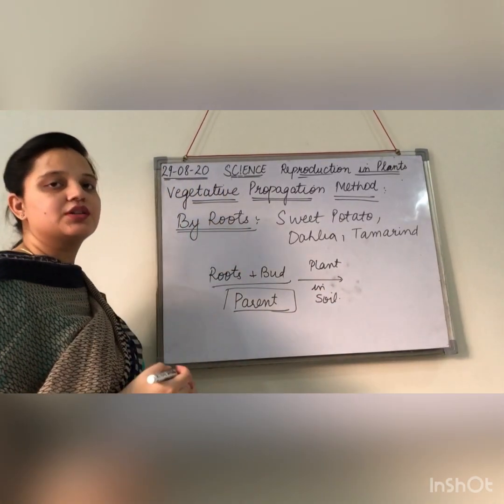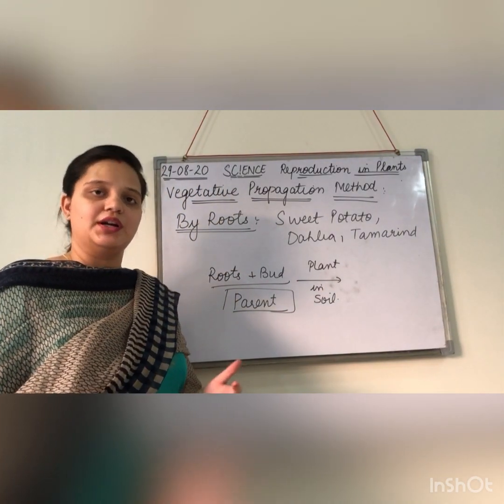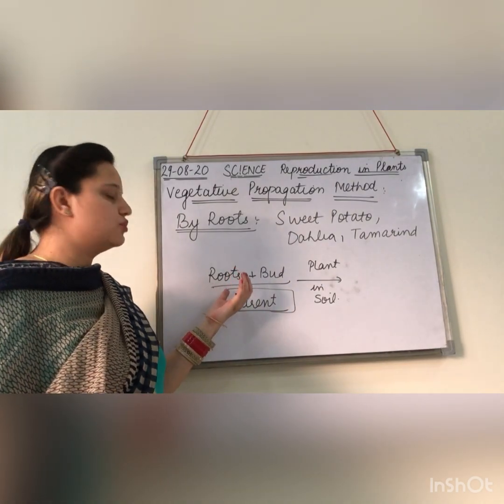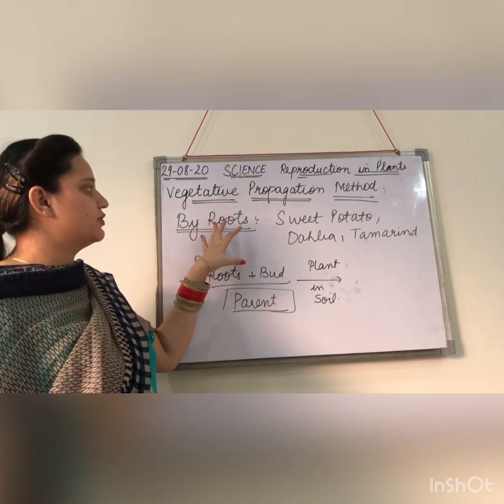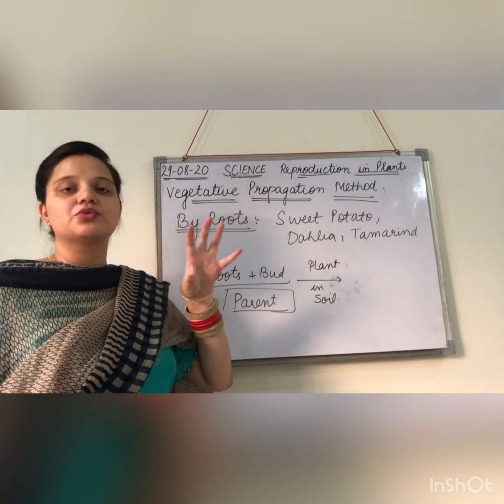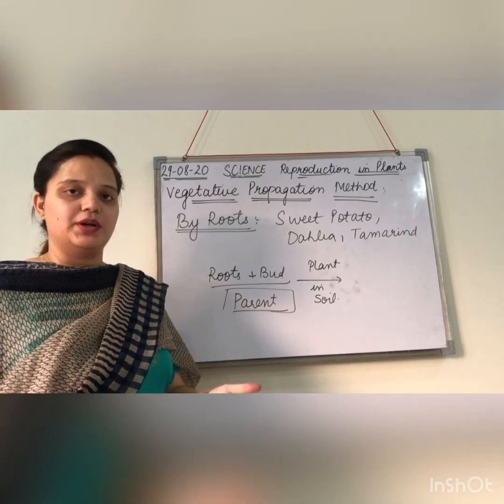After a few days, you will observe a new plant growing from the roots and the bud. So this is vegetative propagation by roots, where we are using the roots of the plants to grow a new plant.